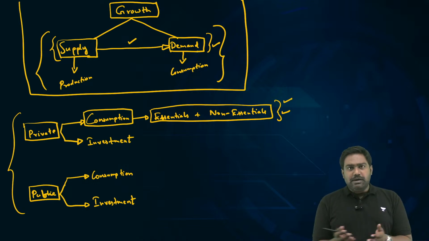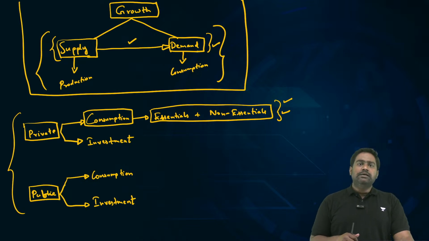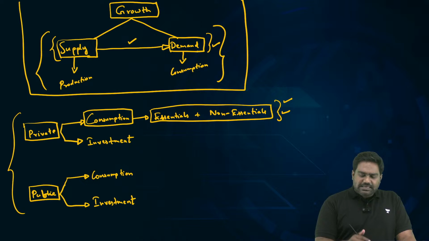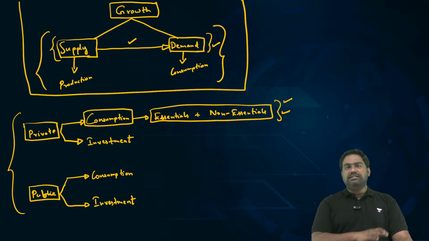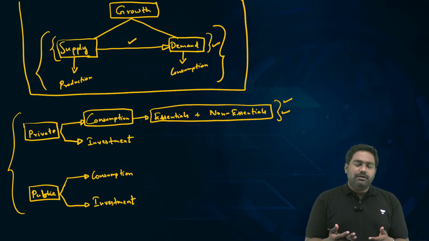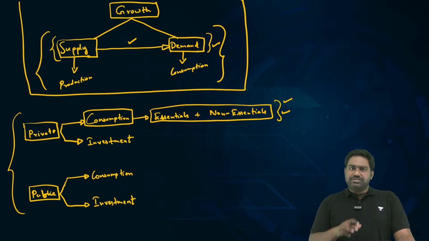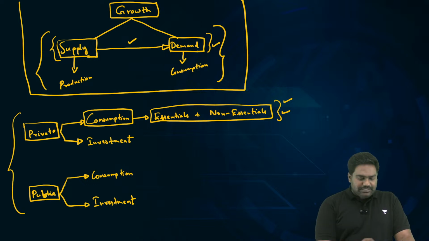So this combined together, what is bought essentially at the retail level by individuals and even by private companies, what they buy as part of their essentials and non-essentials becomes part of the consumption. This is something you need for day-to-day survival, right? So consumption can be private, which is in the hands of individuals and private entities.